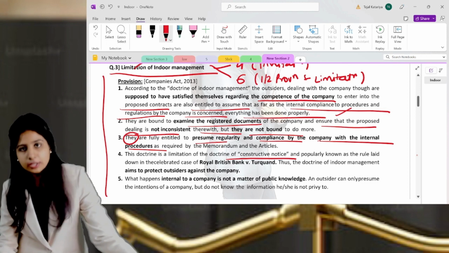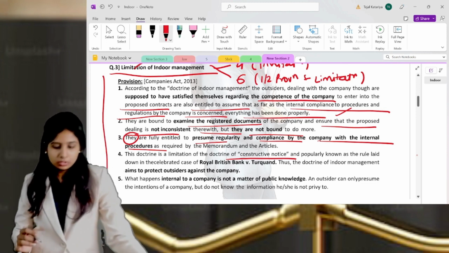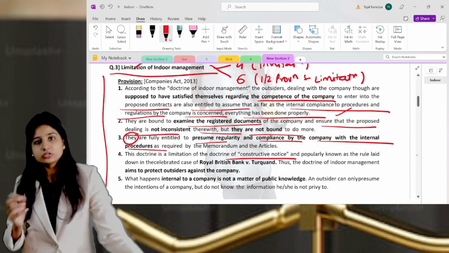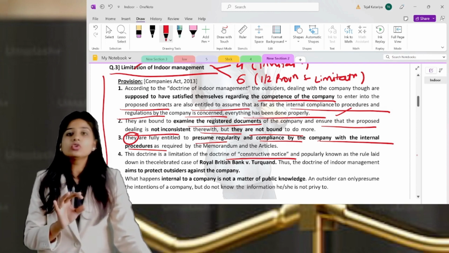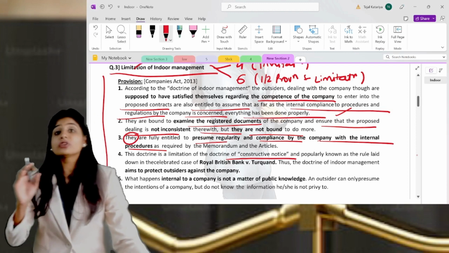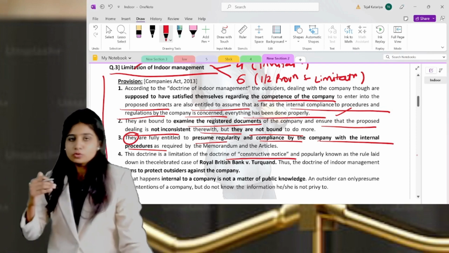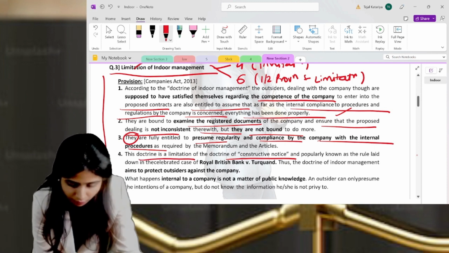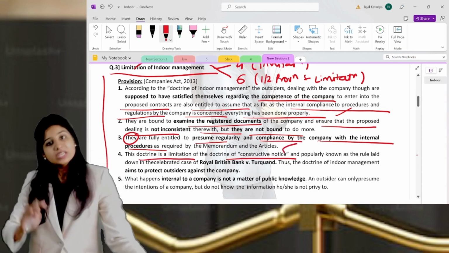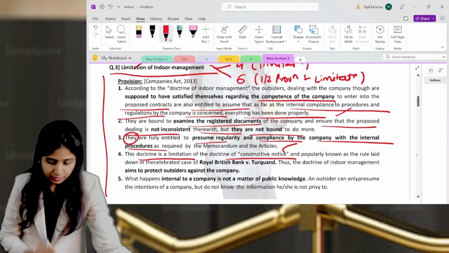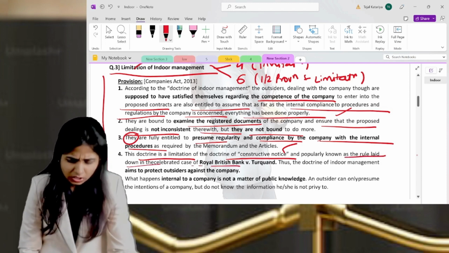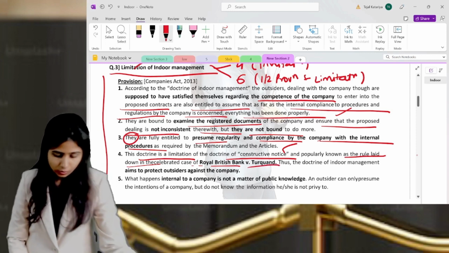The fourth point is that the doctrine is a limitation of the doctrine of constructive notice. Constructive notice basically focuses on this: in indoor management, they are saying outsiders will get the protection. Limitation of constructive notice is indoor management. Correct? And it is popularly called the rule laid down in Royal British Bank versus Turquand.